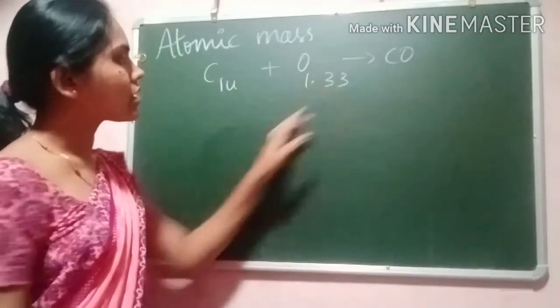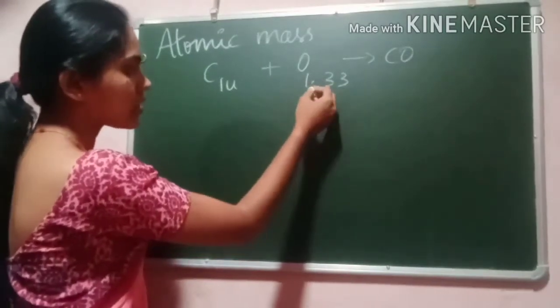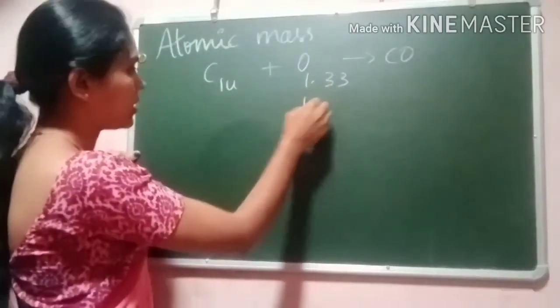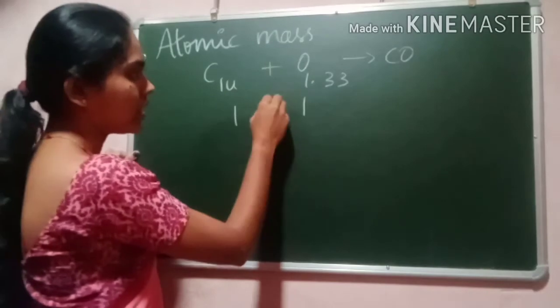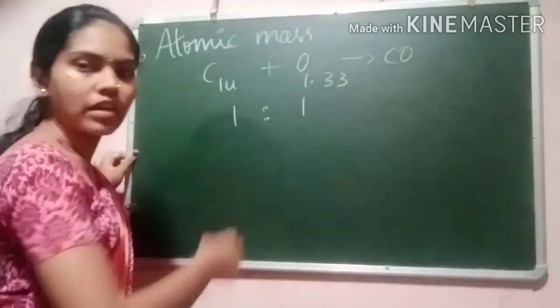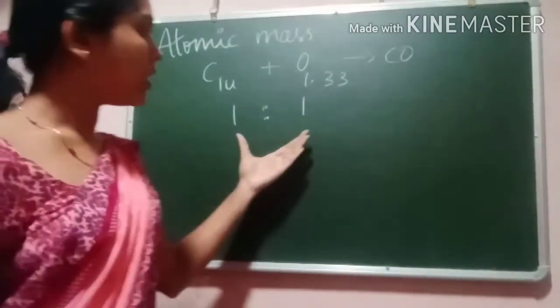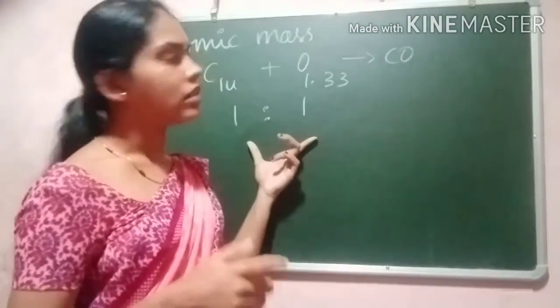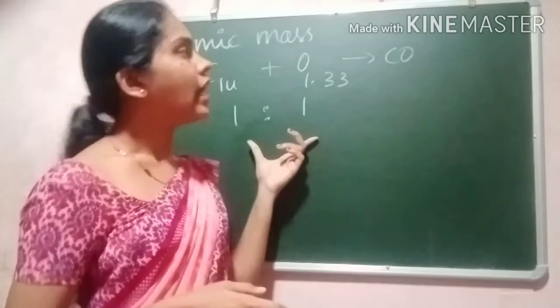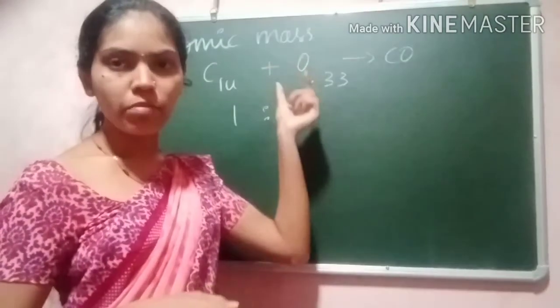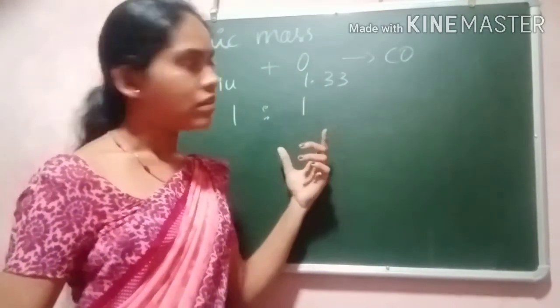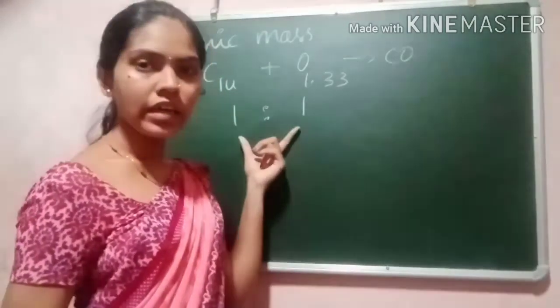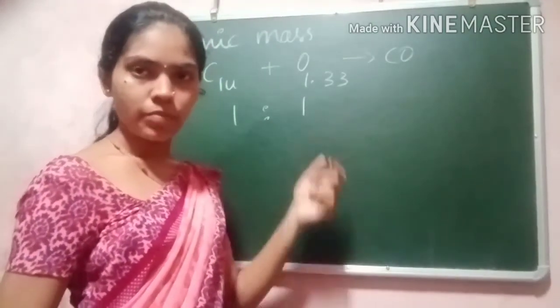This is close to 1. So they combine in the ratio 1:1. This is how Dalton's theory helped to explain the atomic mass of an element. So this is nearly equal to the whole number.